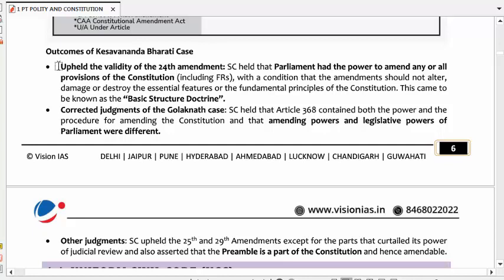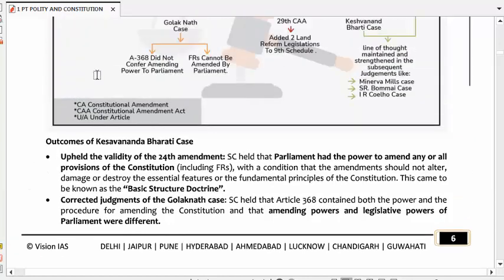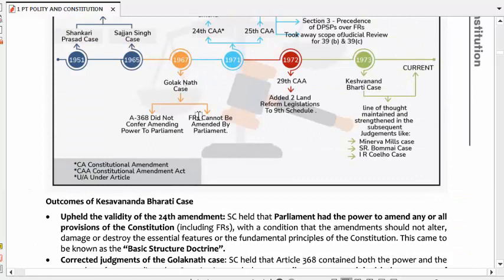First, the Supreme Court overruled the judgment of the Golaknath case, in which it said that any amendment will be null and void if it violates fundamental rights. This judgment was changed by the Supreme Court in the Keshavanand Bharati case.